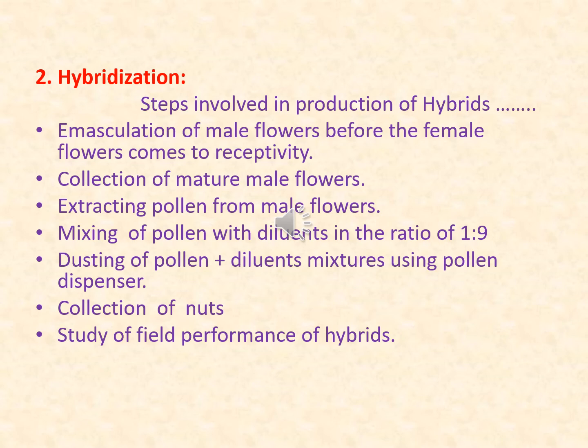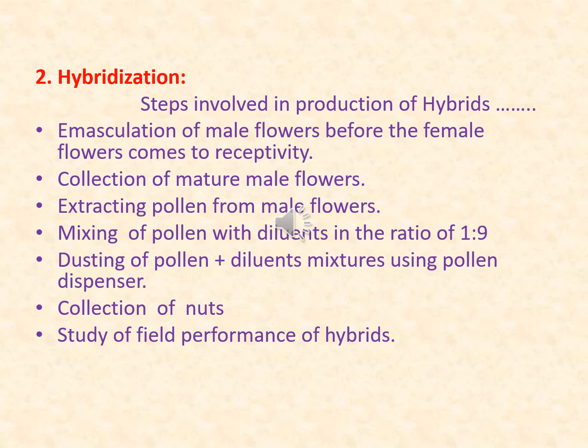Then extraction of pollen from male flowers, mixing of pollen with diluents in the ratio of 1:9. Next point is dusting of pollen plus diluents mixture using pollen dispensers.